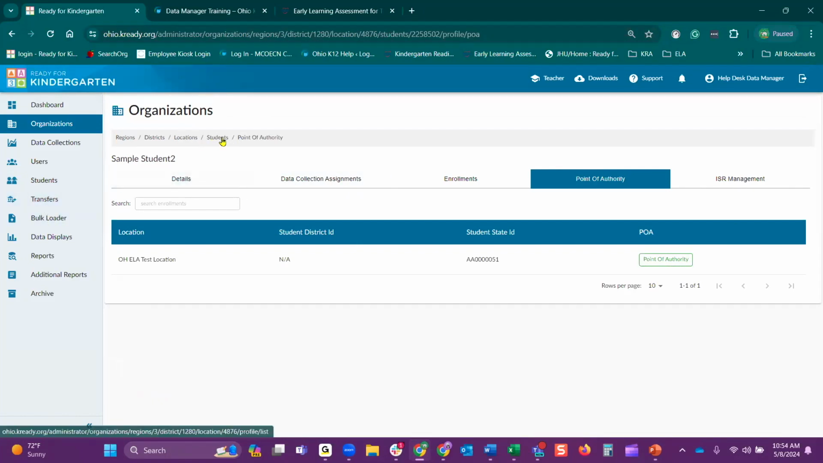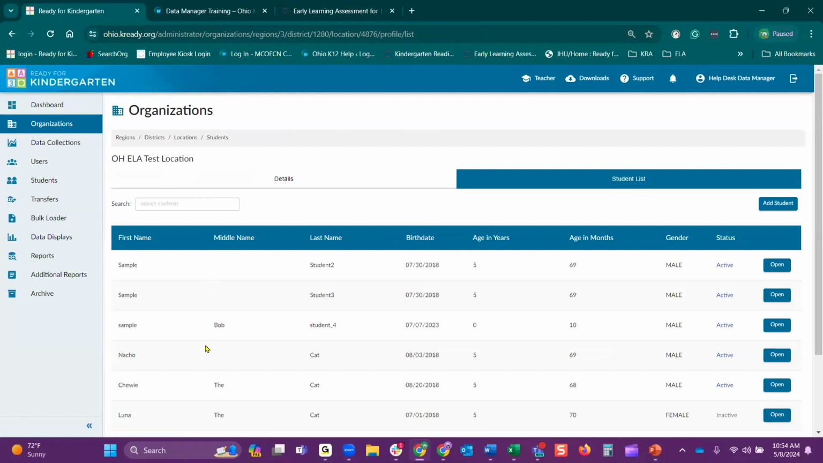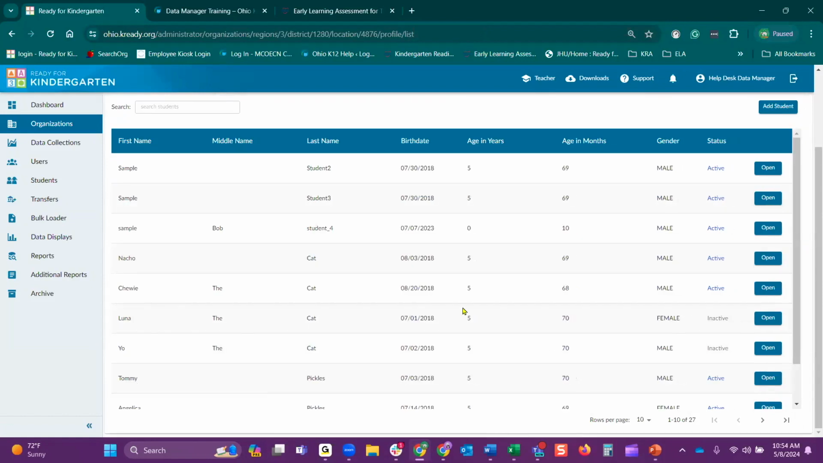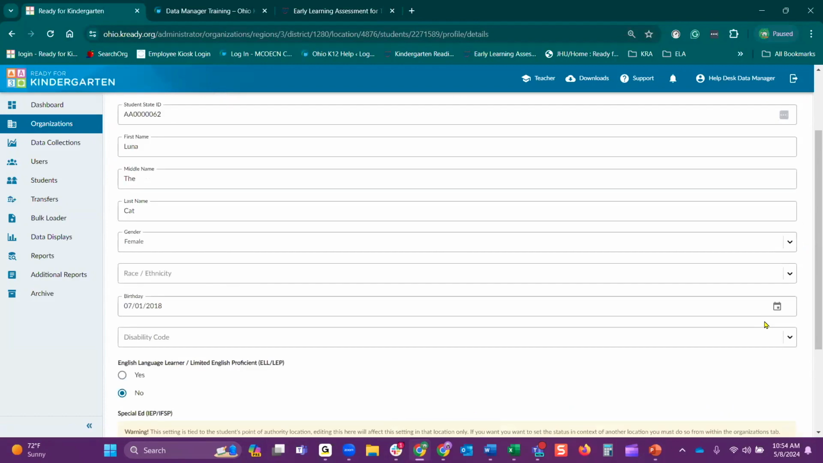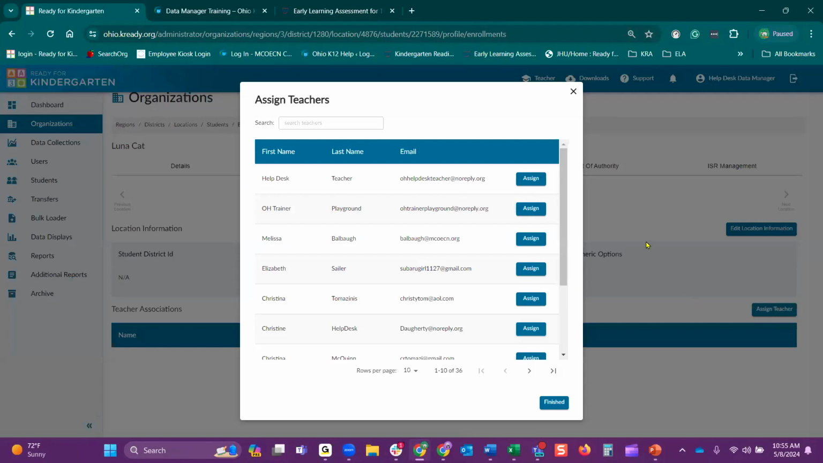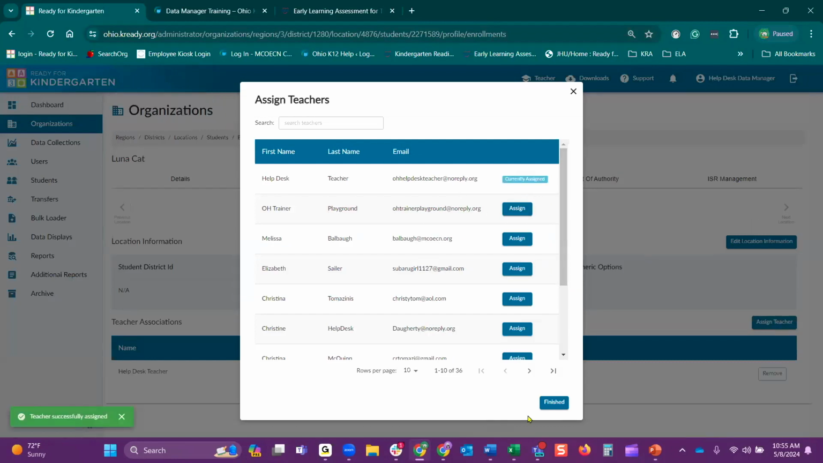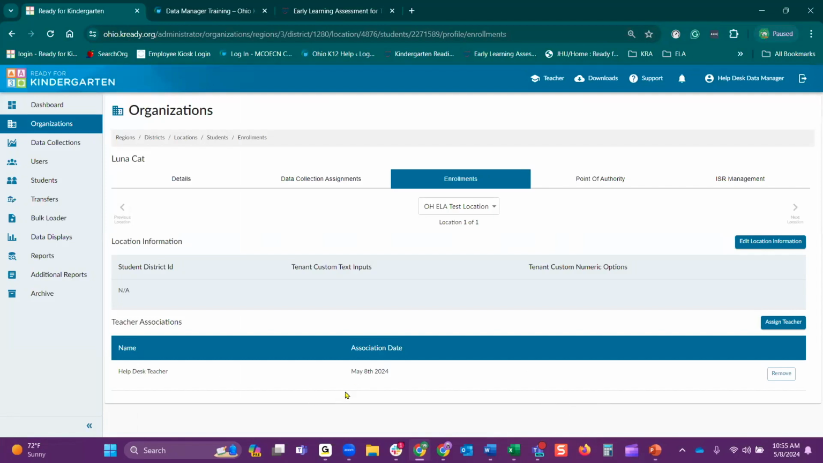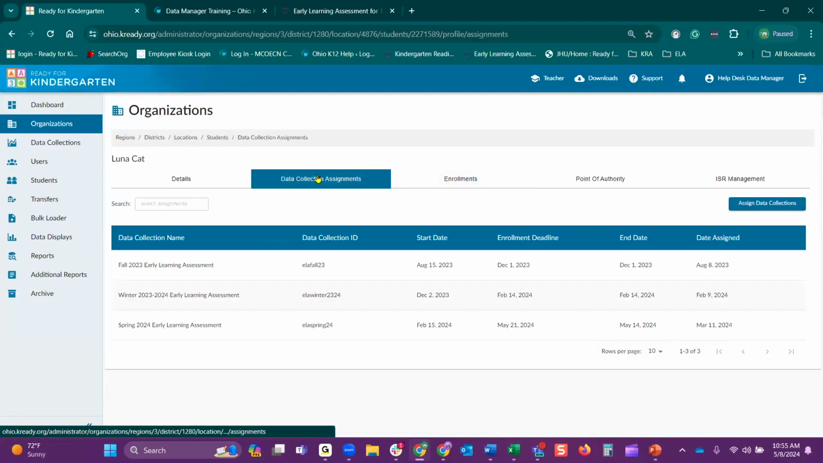To go back to your list of students in this light gray bar, select students. This goes back to your list. And I can see, for instance, I already see one student here that is listed as inactive. And I know they should be attached to a teacher for the spring. So I want to select open. And remember what I said earlier, inactive students means that no teacher is assigned to that student. So here I want to go ahead and assign that teacher and hit finished. Now we're going to see the teacher attached.